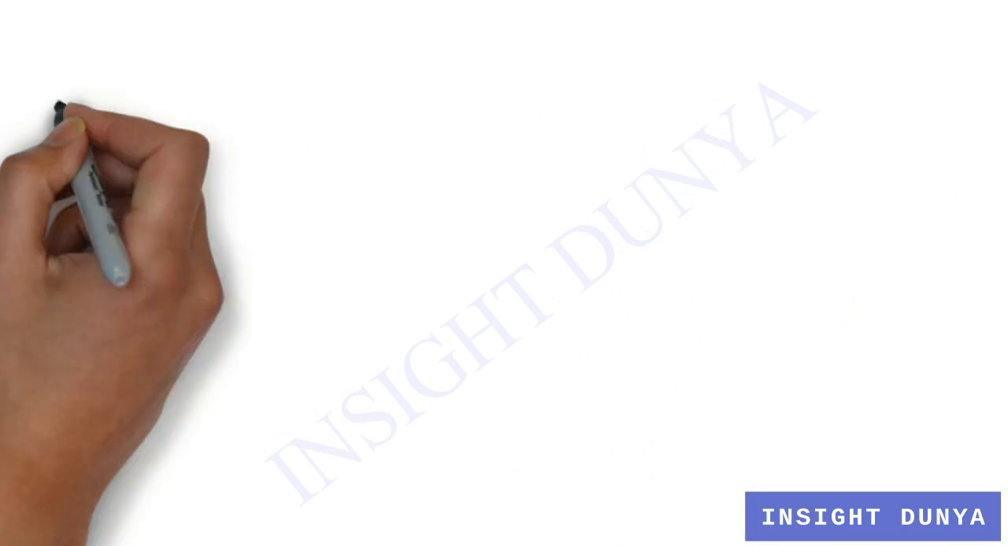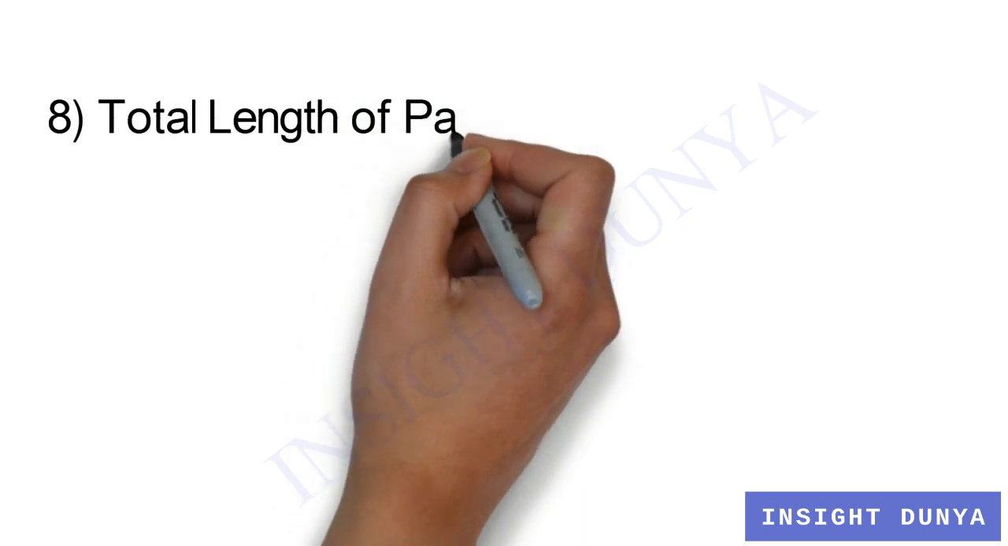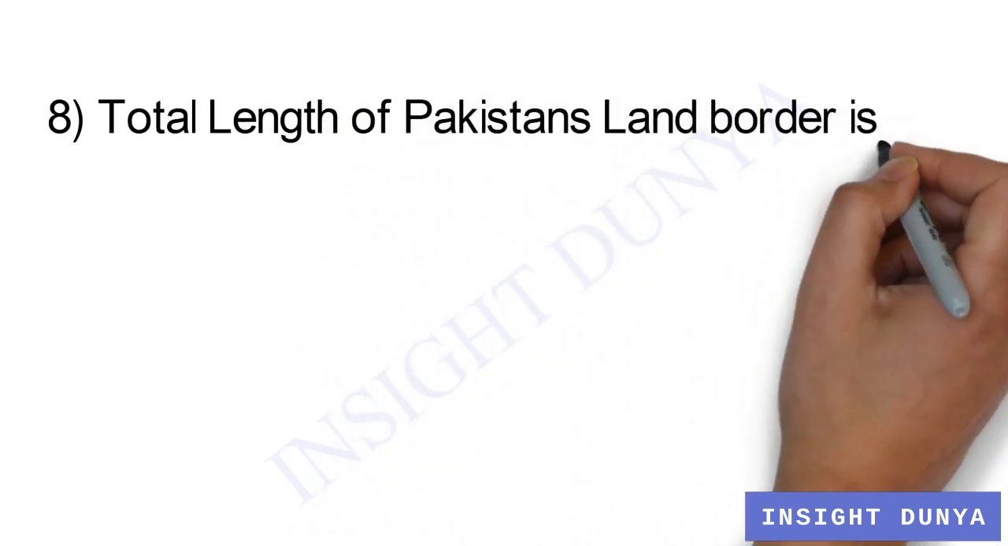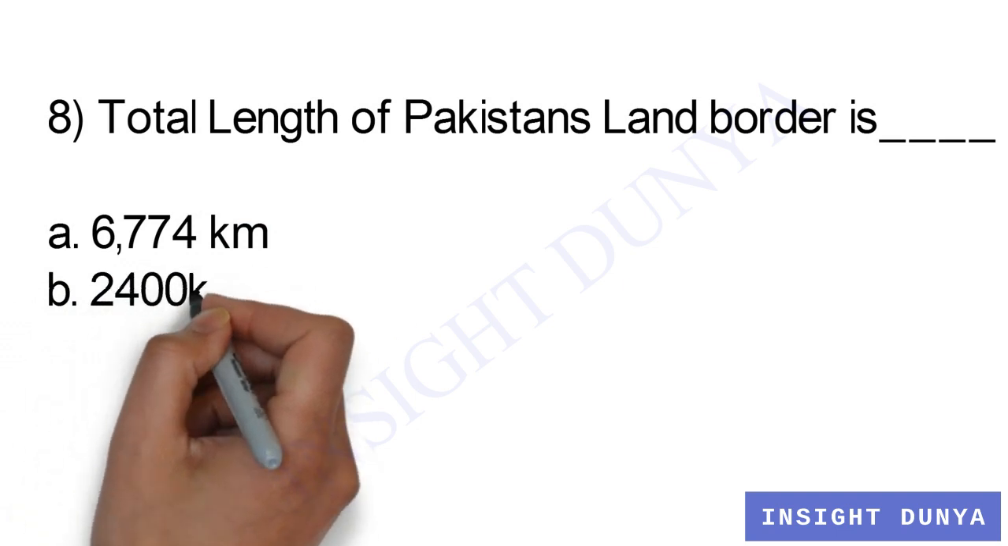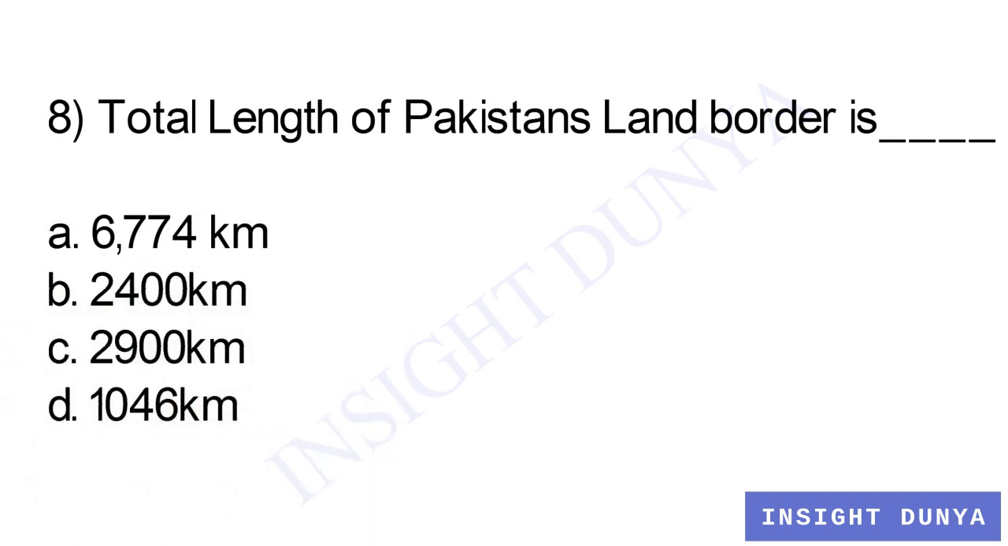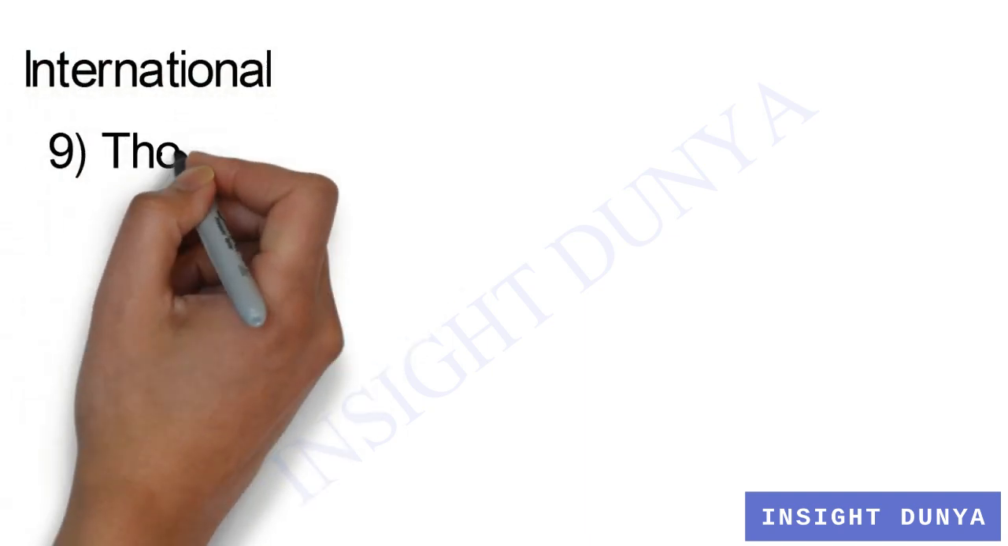Question number 8. Total length of Pakistan's land border is dash. A, 6,774 km. Option B, 2,400 km. Option C, 2,900 km. D, 1,046 km. The total land border of Pakistan will be land border with Iran plus land border with Afghanistan plus land border with China plus land border with India, and this equals to 6,774 km.